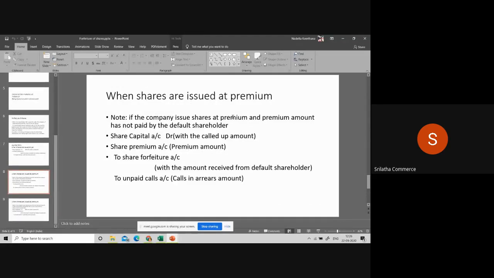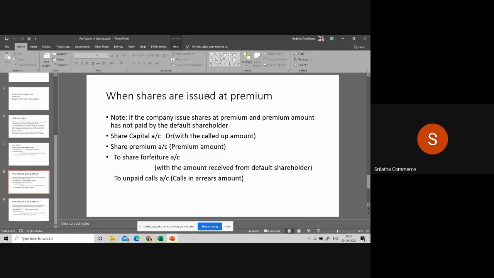Everyone can see this slide? Yes, ma'am. Okay. When shares are issued at premium, if the premium amount has not been paid by the default shareholder, then premium should also be cancelled. Share capital account debit with the called up amount, share premium account with the premium amount, to share forfeiture with the amount received, and to unpaid calls.